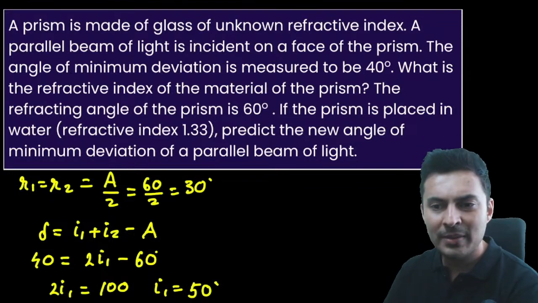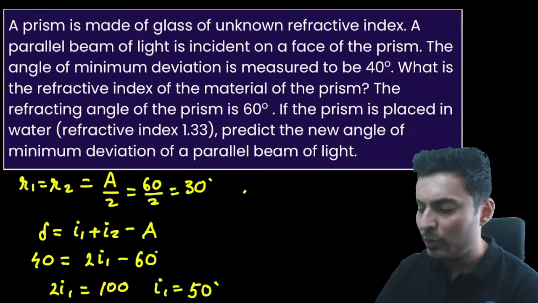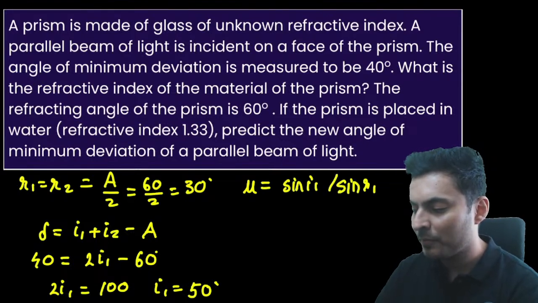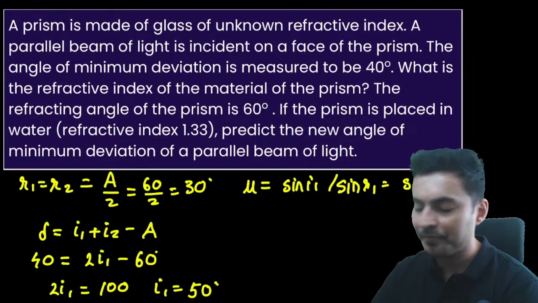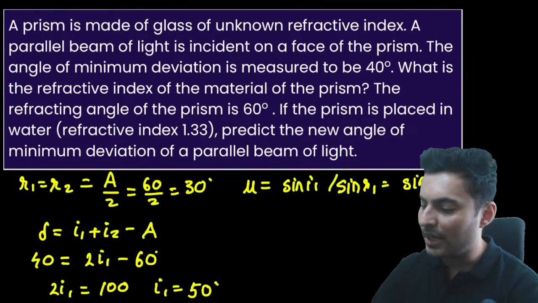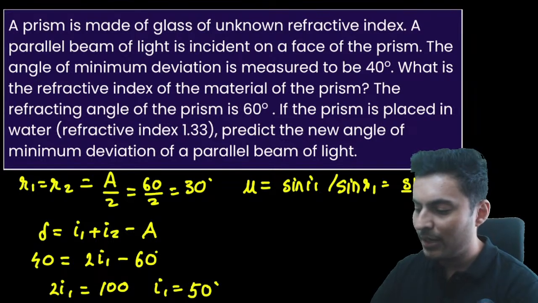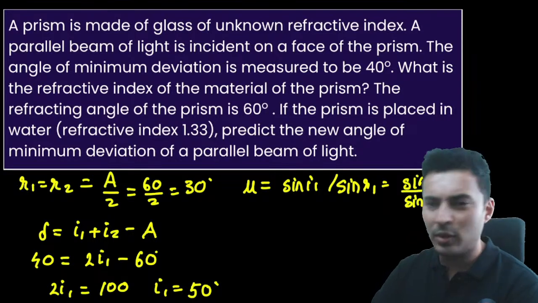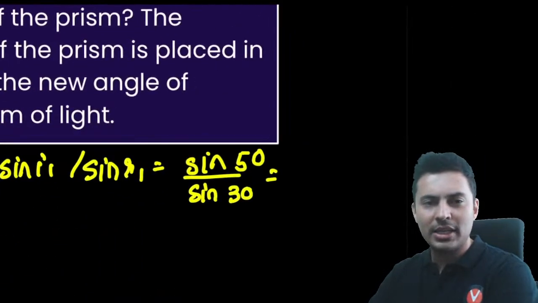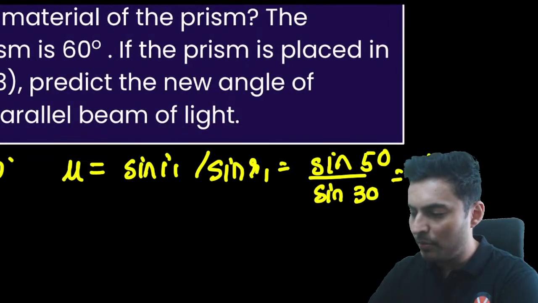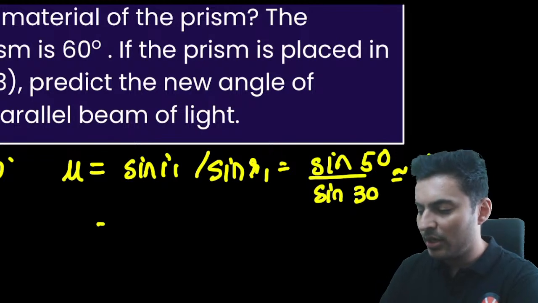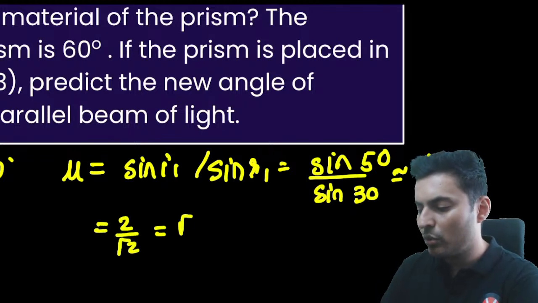Is that right? Everybody with me? Now once I get that, what will I do? Mu is equal to sine of I1 by sine of R1. So it will become sine of 50 degrees divided by sine of R1. What is R1? 30 degrees. Sine 50 is almost like sine 45, so you can approximately say it is 1 by root 2. Sine 30 is 1 by 2. So it will become 2 by root 2, which is root 2, which is 1.4.